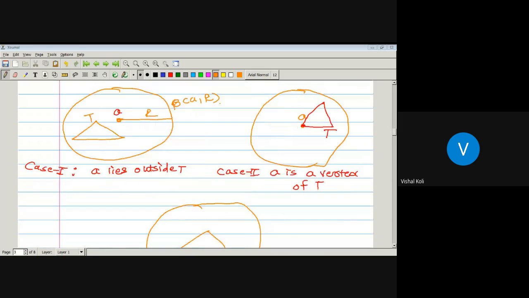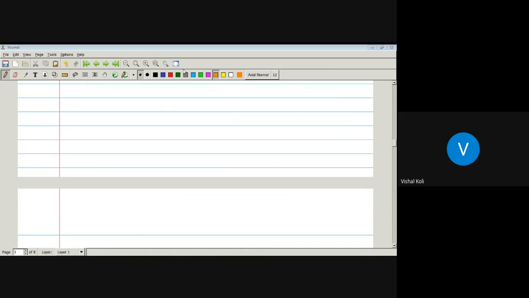Now first we will take the first case, in which A lies outside the triangle T. It means A is somewhere here, and this will be the region T, which is denoted by delta. Delta is a set which consists of all those points which are belonging to the boundary of T and inside the T. Now the first case: let A be a point which is not belonging to delta. It means it is neither on the boundary nor inside of T, which implies A is outside of T.